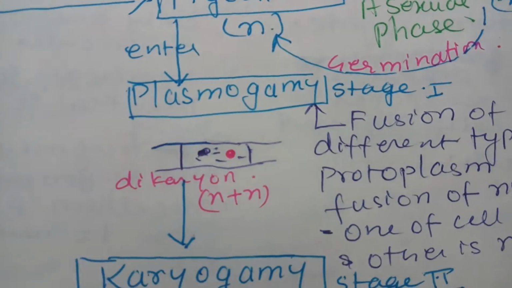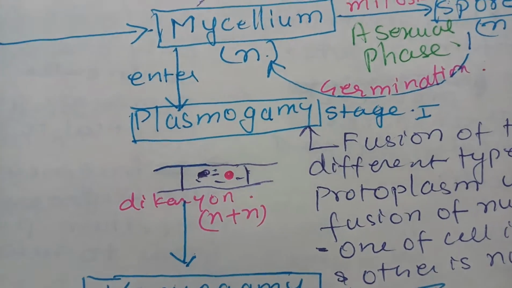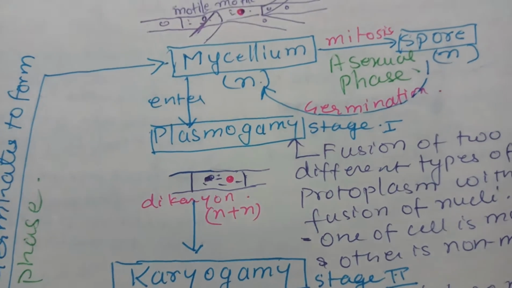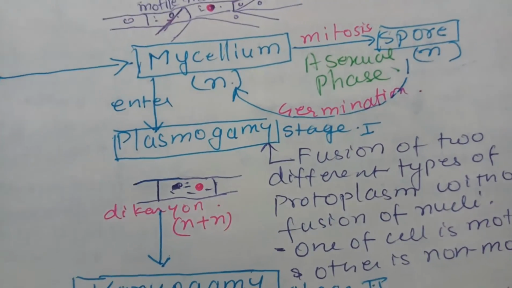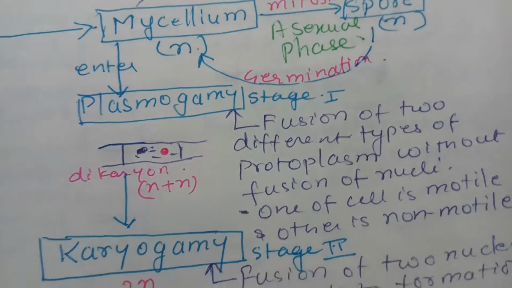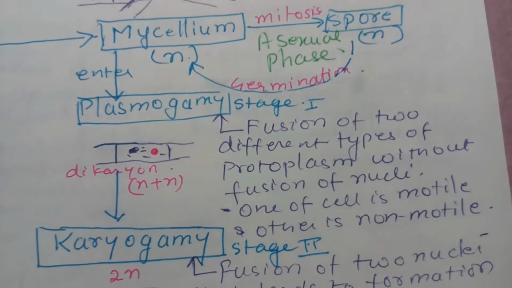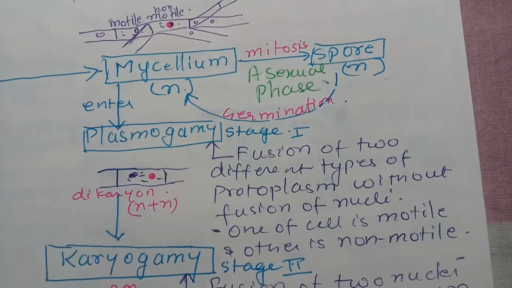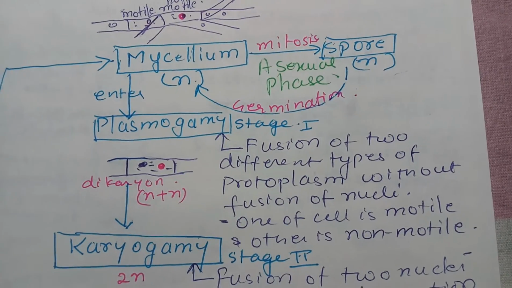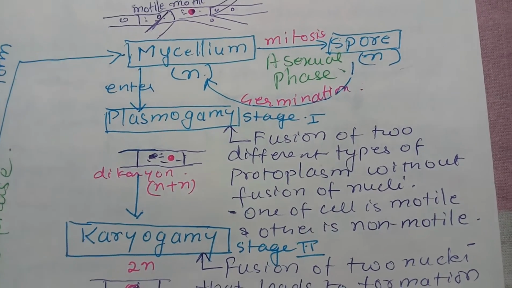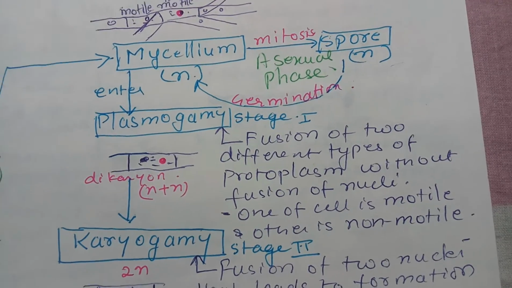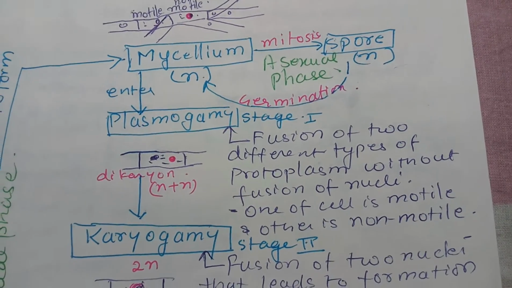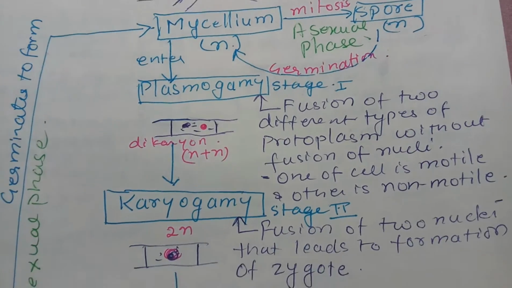This is the stage where two nuclei are present in the same compartment and fusion doesn't occur. This is called dikaryon. Here two different cells may be forming different gametes. Maybe one is motile and another one is non-motile, as we have discussed in the last chapter, isogamy and anisogamy.